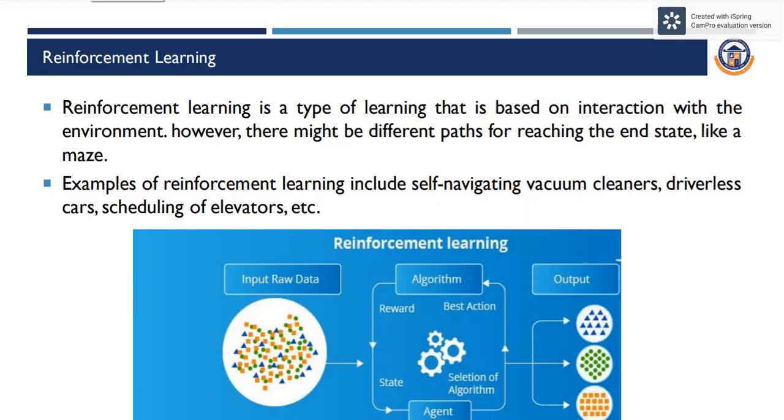Reinforcement learning. Reinforcement learning is a type of learning that is based on interaction with the environment. However, there might be different paths for reaching the end state, like a maze. Examples for reinforcement learning include self-navigating vacuum cleaners, driverless cars, scheduling of elevators, etc. The picture given below can help us understand reinforcement learning in a better way.